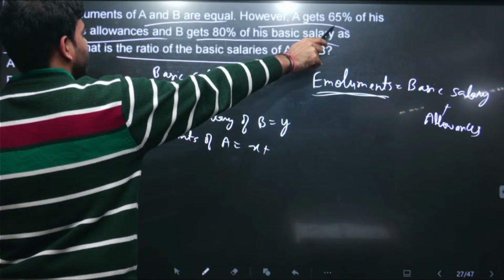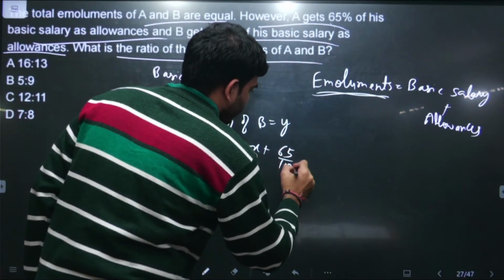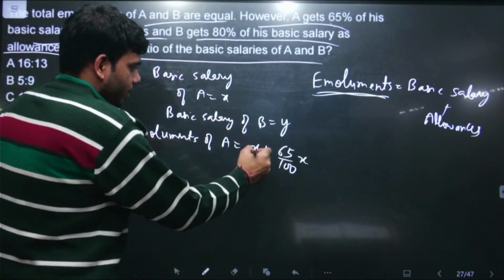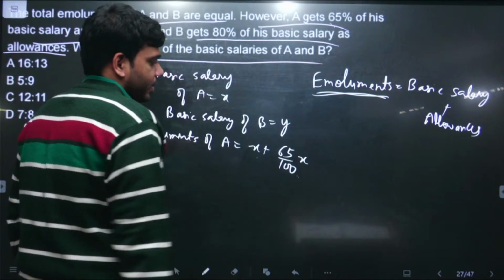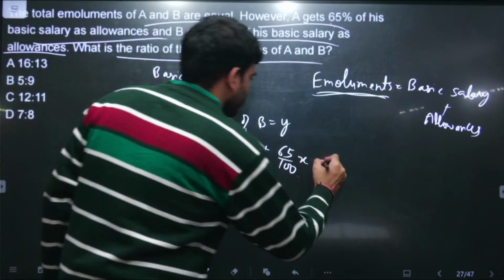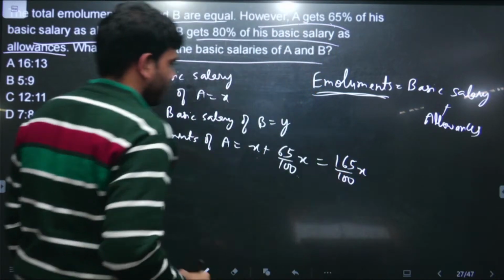A is getting 65% of basic salary as allowances, so 65% of X, where X is the basic salary of A. So this is the basic salary X and this is the allowances, 65% of X. The total emoluments of A come out to be 165 upon 100x.